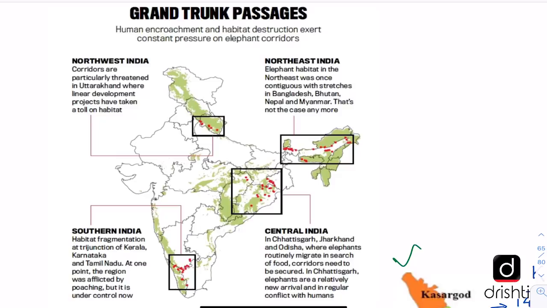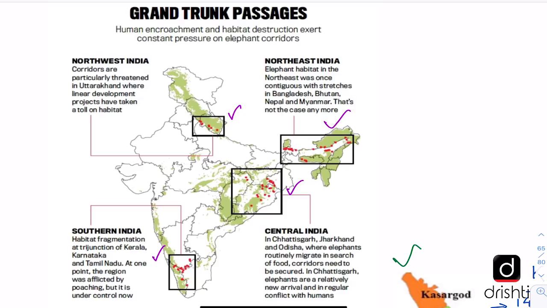So this map shows that human encroachment and habitat destruction have exerted constant pressure on the elephant corridors. And which are the major elephant corridors in India? So we have them in the northern region, in the Western Ghat region, in the central and eastern portion, and in northeast India.